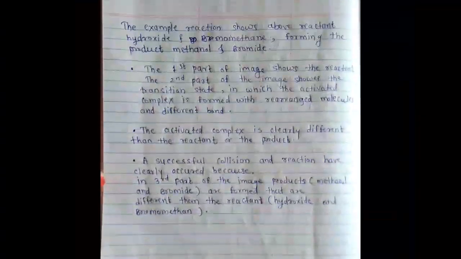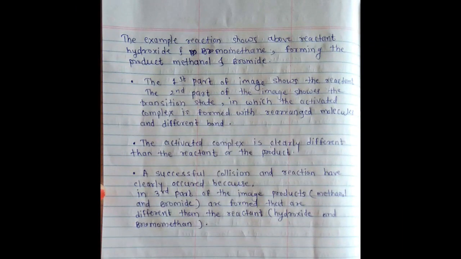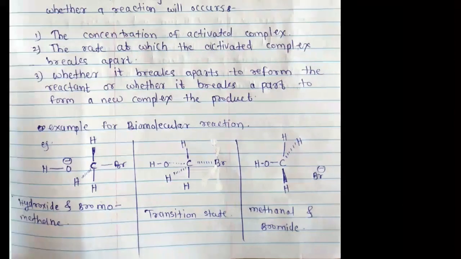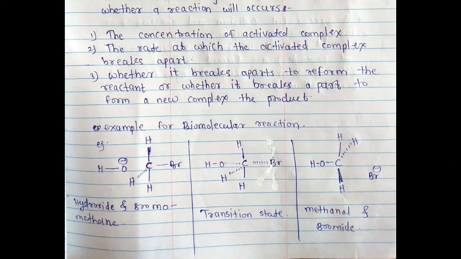This example shows the reactants hydroxide and bromomethane forming the products methanol and bromide. The first part of the image shows the reactant, the second part shows the transition state in which the activated complex is formed with the rearranged molecule and different bonds. Now this is the first, second and third part.